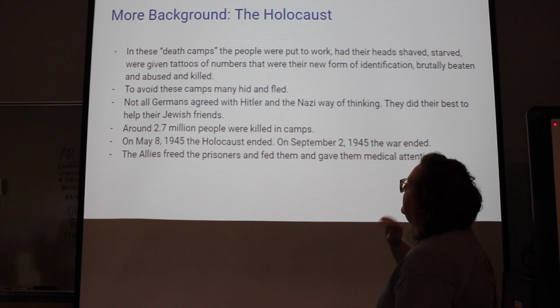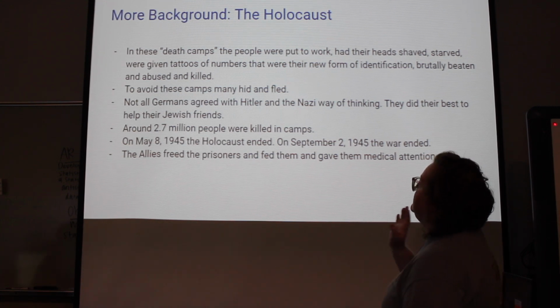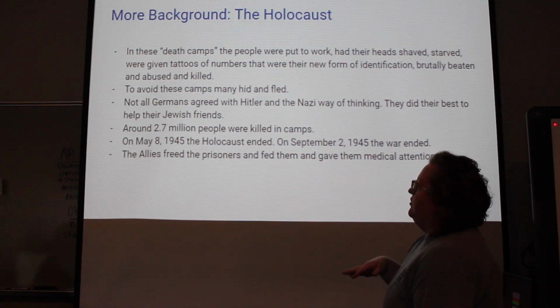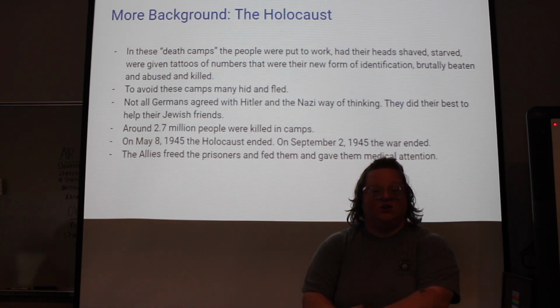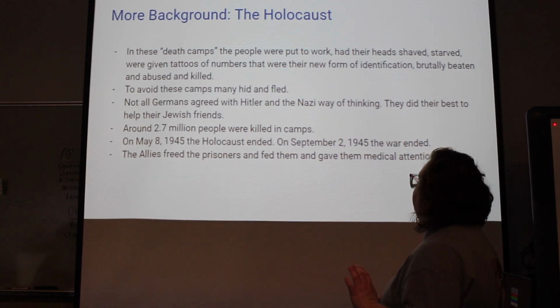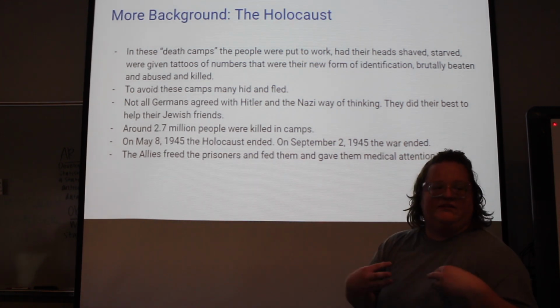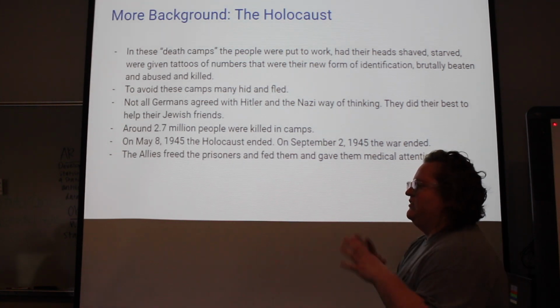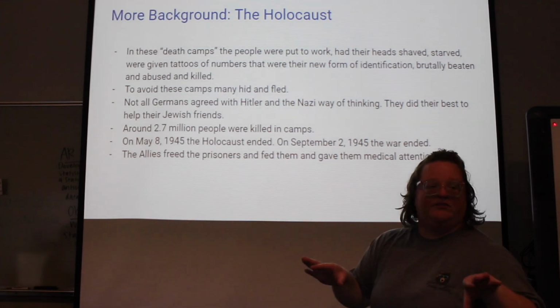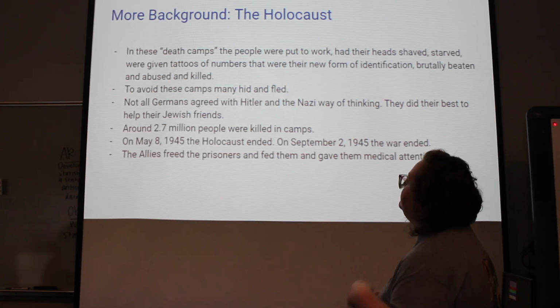So more background on the Holocaust. In these death camps, the people were put to work, had their heads shaved, they were starved, given tattoos of numbers that were their new form of identification, and they were brutally beaten and abused and killed. When they came in, they had the tattoos on their arms. It didn't matter if they were a man, woman, or child. They were all shaven and stripped of their clothing. They were given new clothing, and oftentimes they were split up from their families. They wouldn't stay with their families.